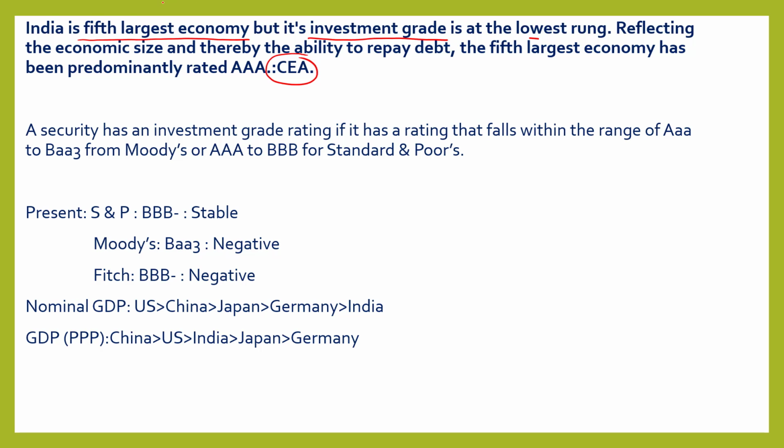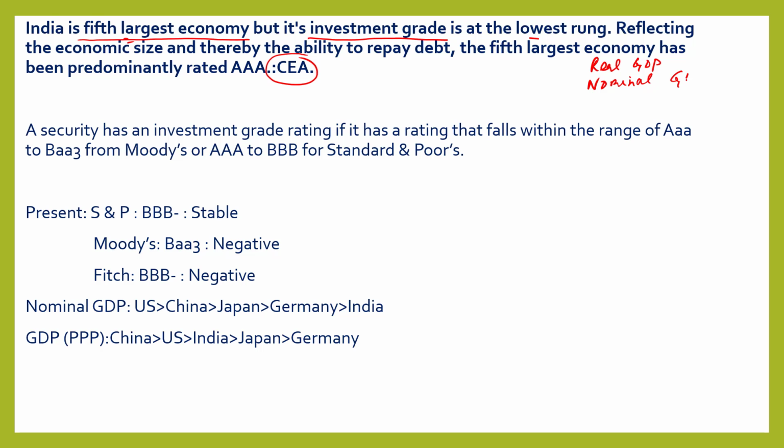India is the 5th largest economy in terms of nominal GDP. In my previous slide I said there are 3 types of GDP. One is real GDP. One is nominal GDP.